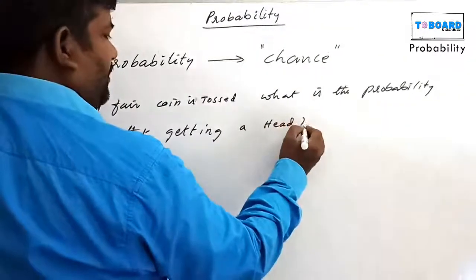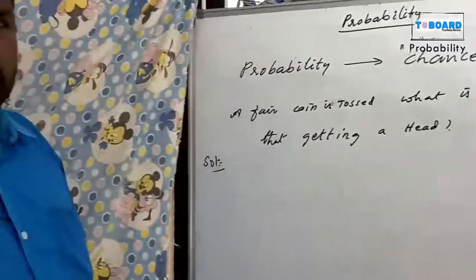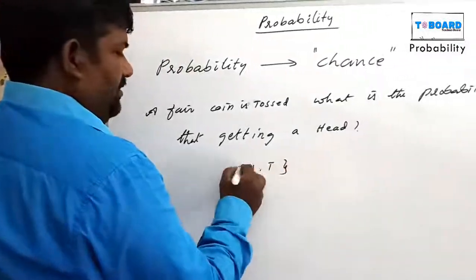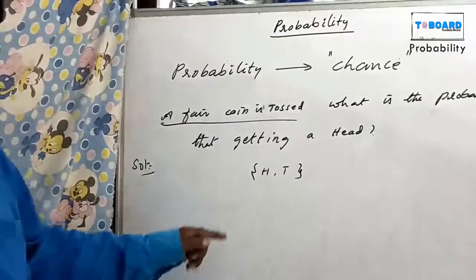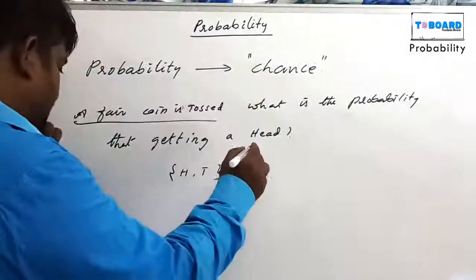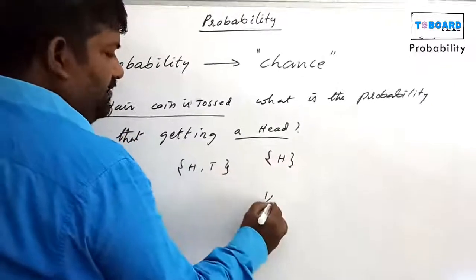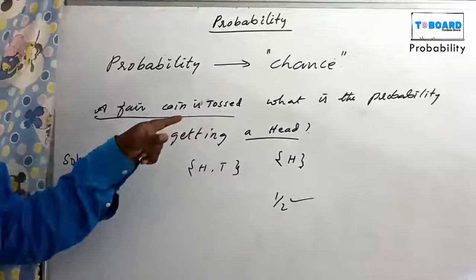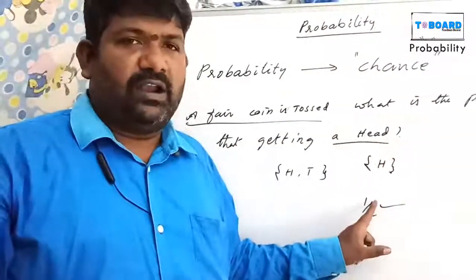A coin is tossed, which means total chances are two, that is head or tail. What is the probability of getting a head? Only one chance, 1 out of 2, that is 1 by 2. The probability of getting a head is 1 out of 2.